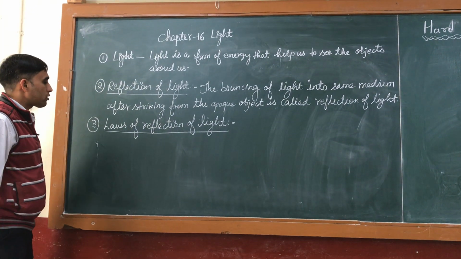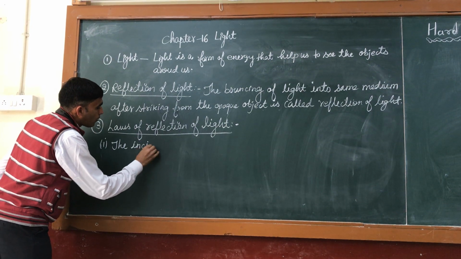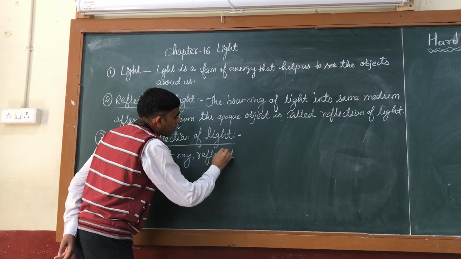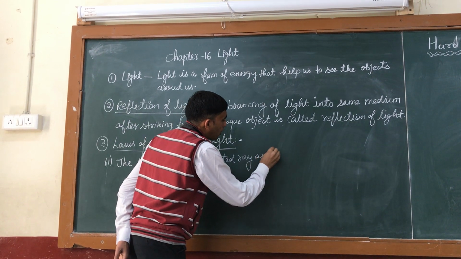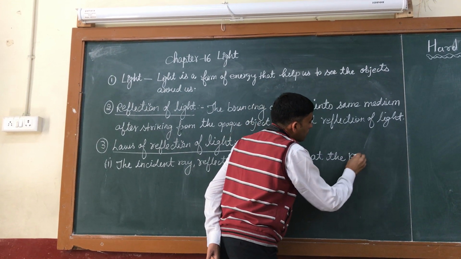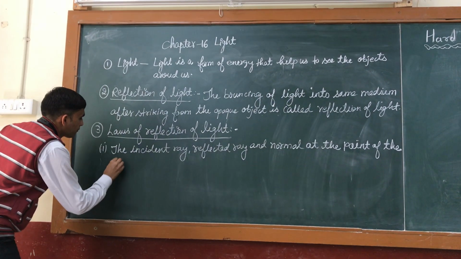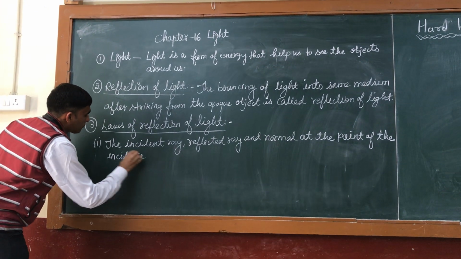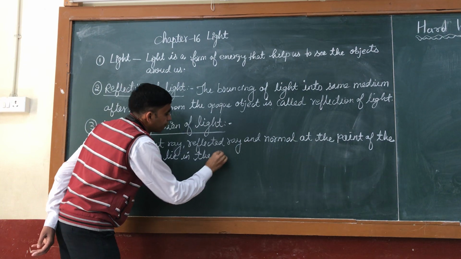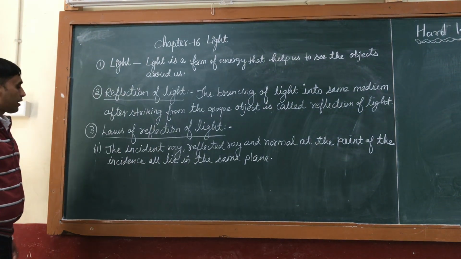The first law of reflection of light states that the incident ray, the reflected ray and the normal at the point of incidence all lie in the same plane. This is the first law of reflection of light, and the second one is